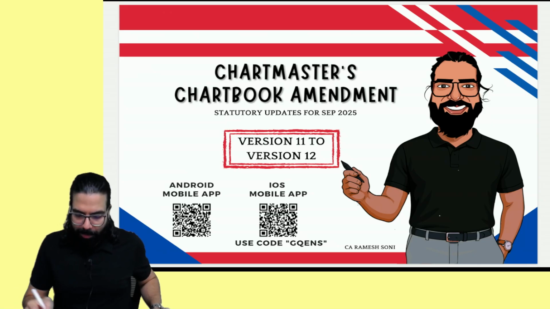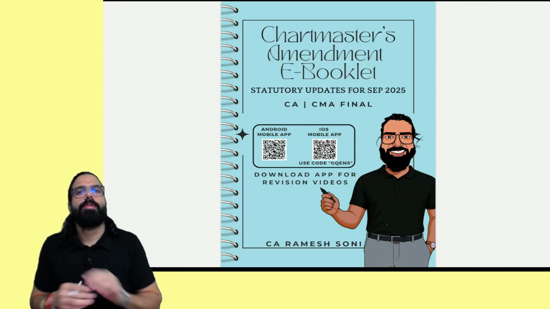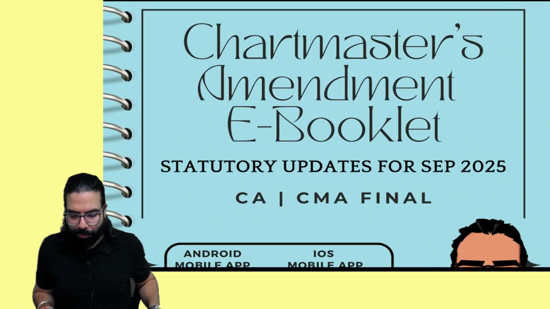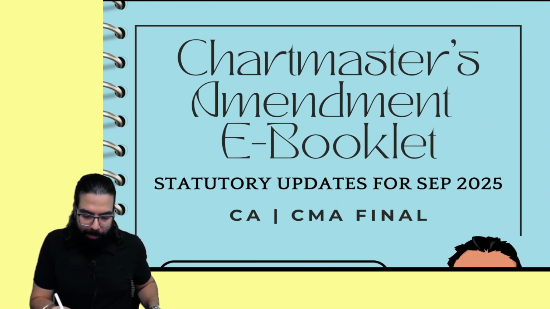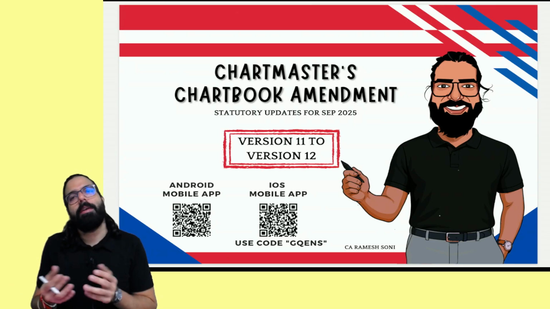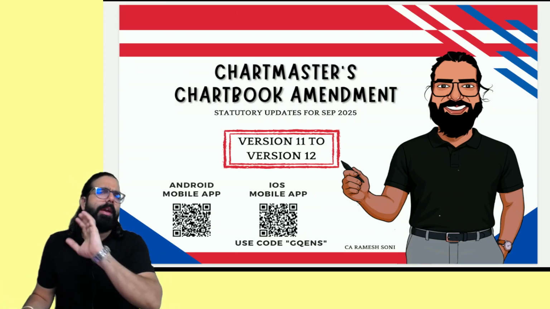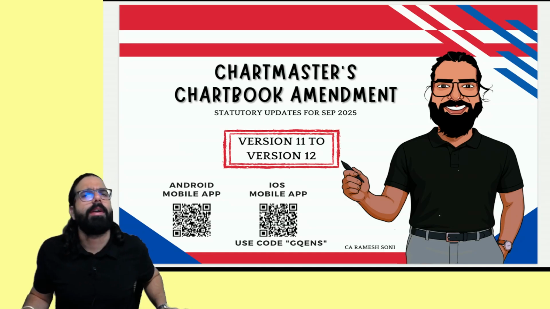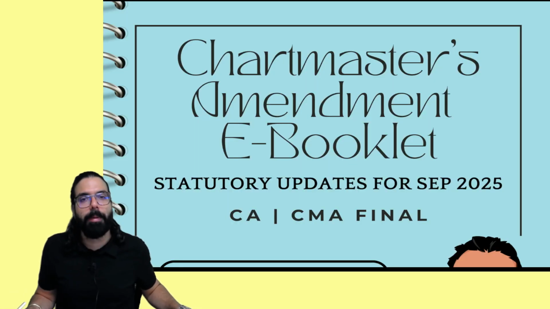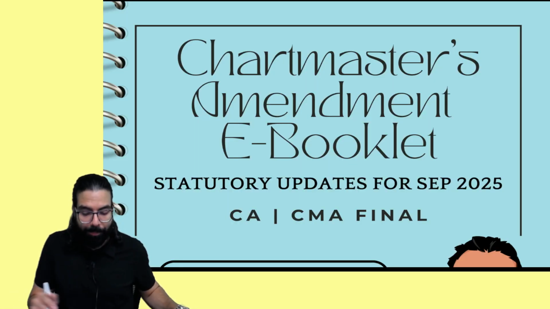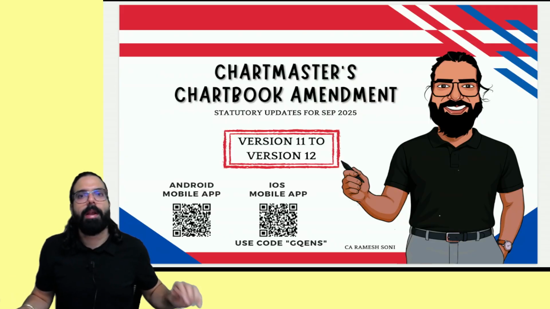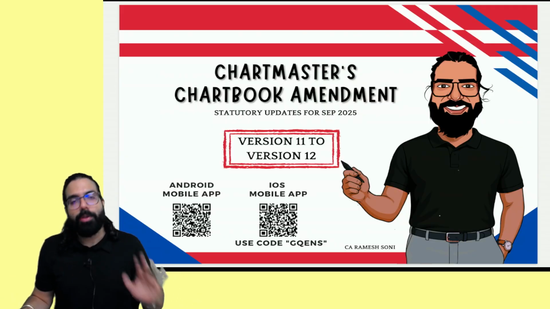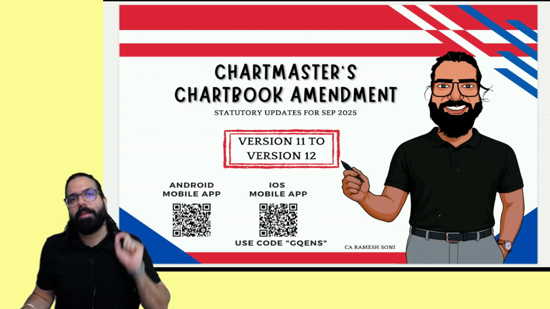Now, in this amendment class, the two things we are going to use are, first, the amendment material, which is the amendment booklet, and secondly, the amended chart book also. Wherever amendments have happened in any chart, those charts have been provided. I have given both materials: the amendment material applicable for the September exam, as well as the amended charts applicable for the September exam. You can find the link in the description below.